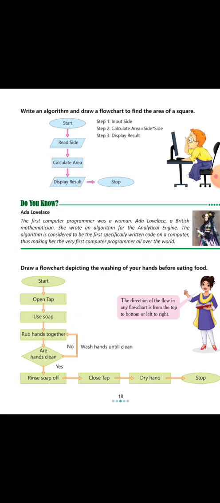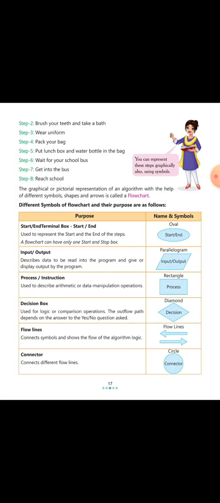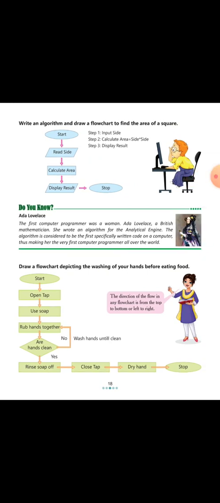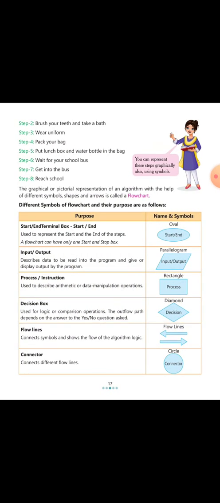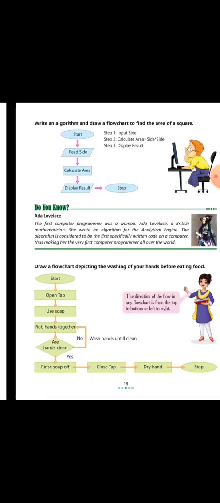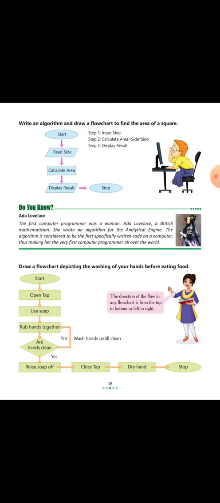First, start. See here, the oval shape is used for start and stop. We have taken the oval symbol to start. Then we use a parallelogram to read side. Then we calculate. For calculation we have taken a process box or a rectangle, calculate area.